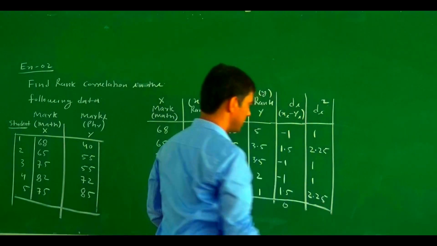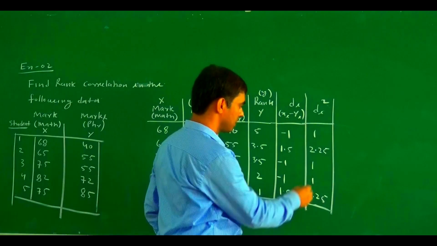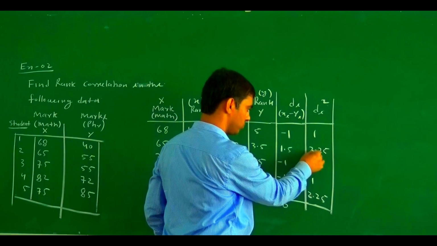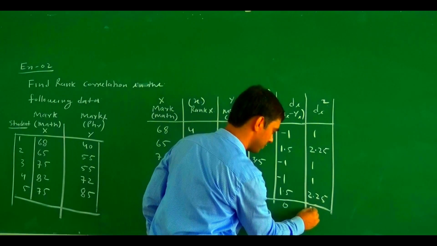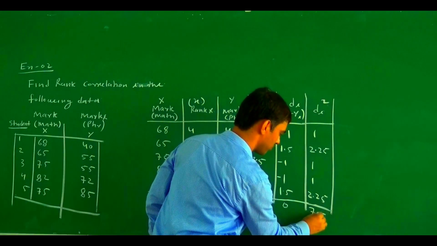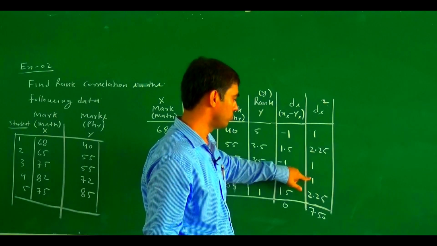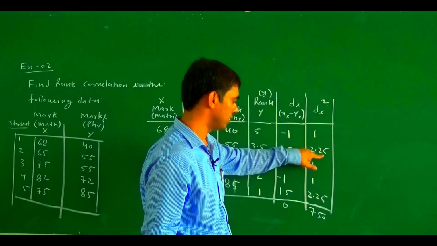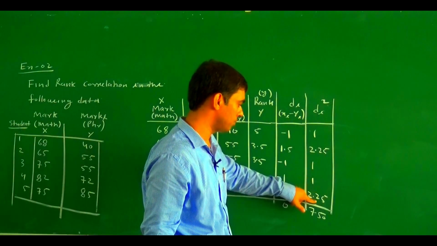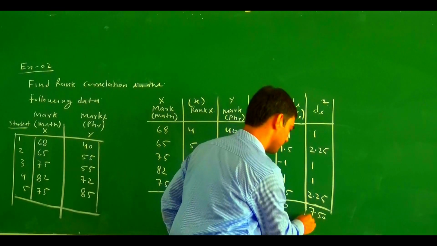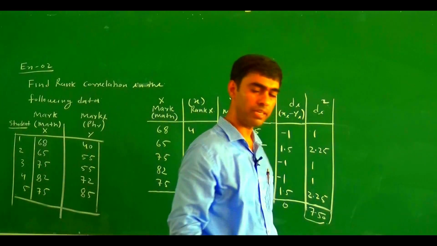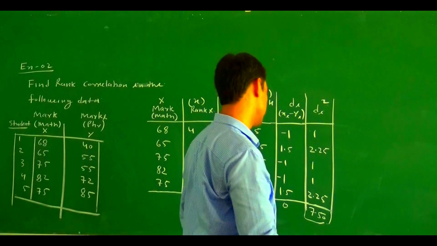So what is the sum of these? The sum becomes 1, 1, 2, 3, to 5.25, 7.25, and this one becomes 7.5. This is the value, the summation of di square.